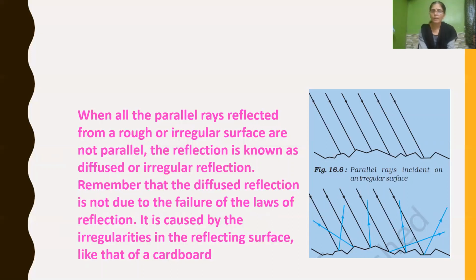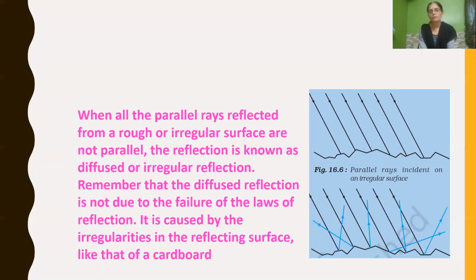And keep in mind that diffused reflection is not due to the failure of the laws of reflection. So we cannot say that they don't obey the laws of reflection. It is caused by the irregularities, because the reflecting surface is irregular.